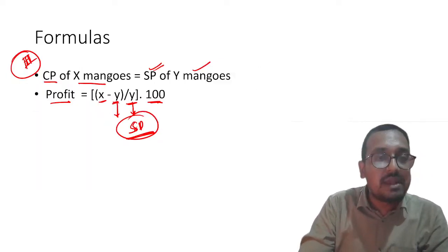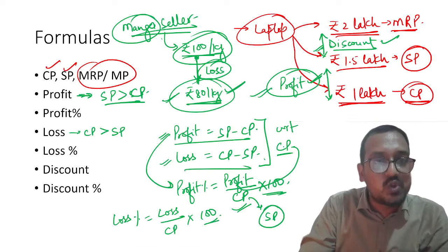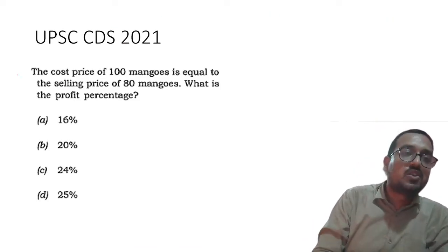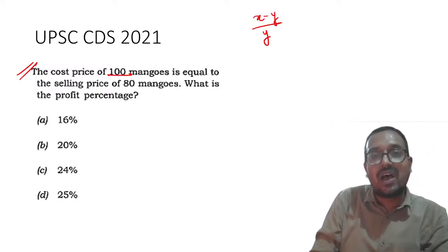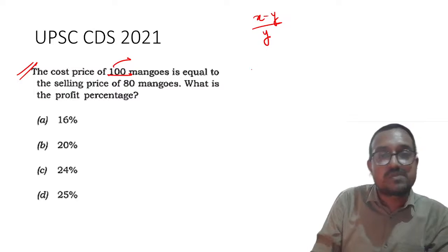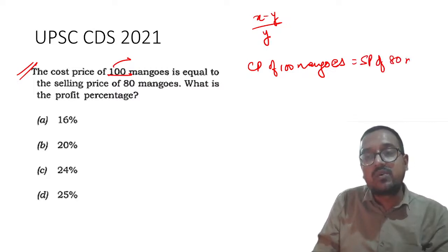Understood? So yeah, my dear students, let us go back to our questions and try to solve it. First, let me showcase this question so that you can understand how to apply that X minus Y upon Y. It says that cost price of 100 mangoes is equal to selling price of 80 mangoes.